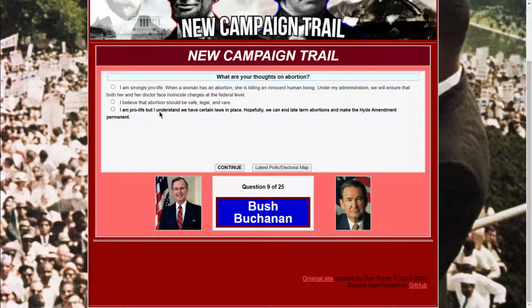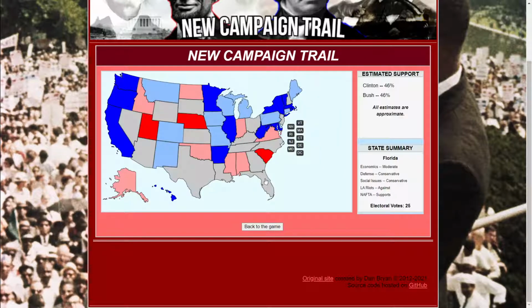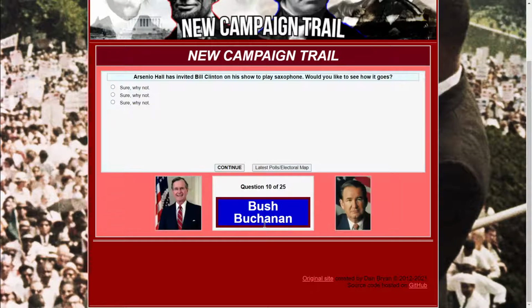I am pro-life, but I understand we have certain laws in place. Hopefully we can end late-term abortion and make the Hyde Amendment permanent. I think this would be the best political idea. Having a homicide thing, I mean, that's probably not going to hang over my head well. This strikes a good balance between appealing to moderates and maintaining the base. Yeah, exactly. Okay, as long as Buchanan won't sabotage the campaign. Now I'm leading in Ohio, of all places.